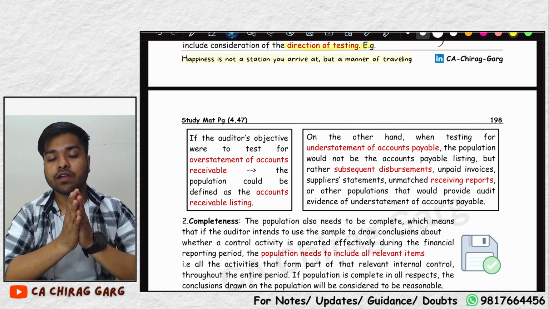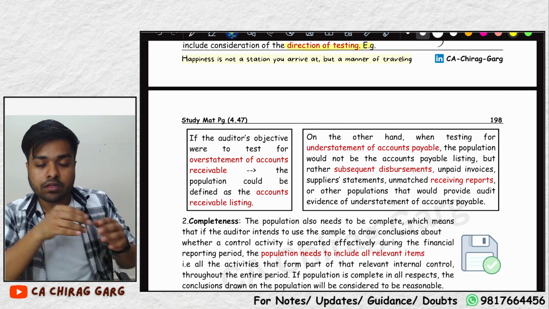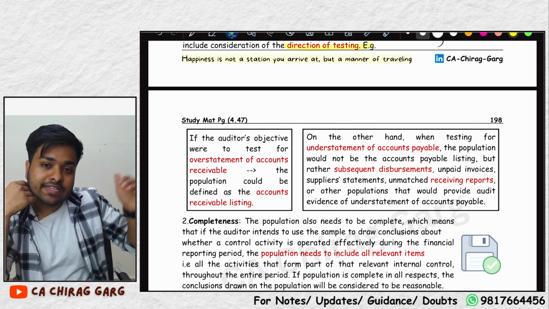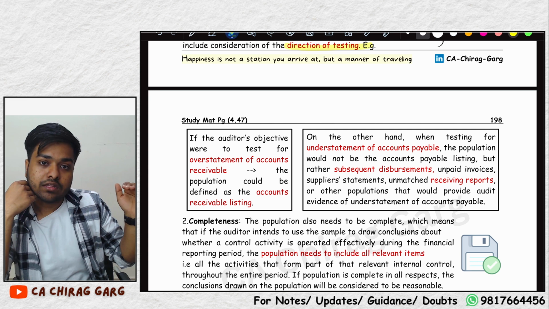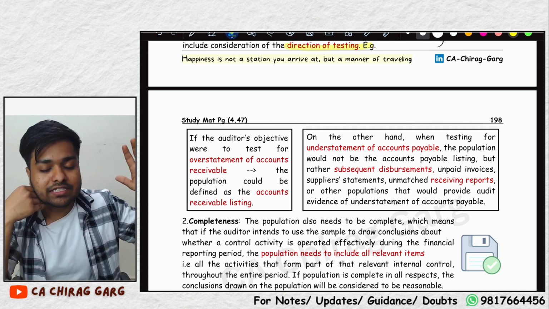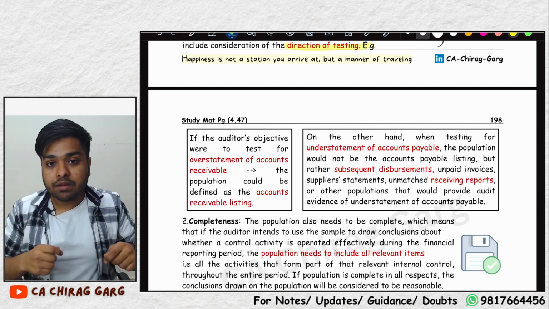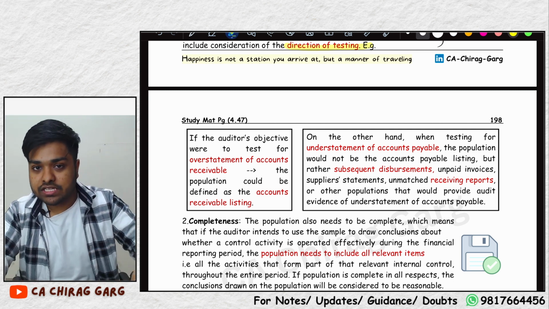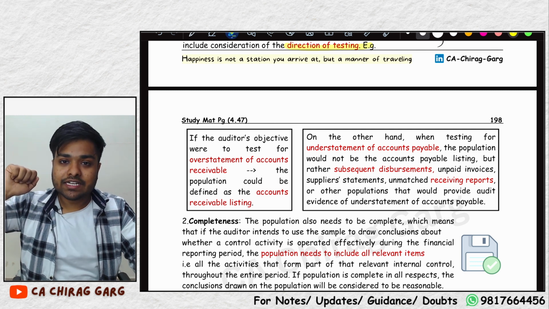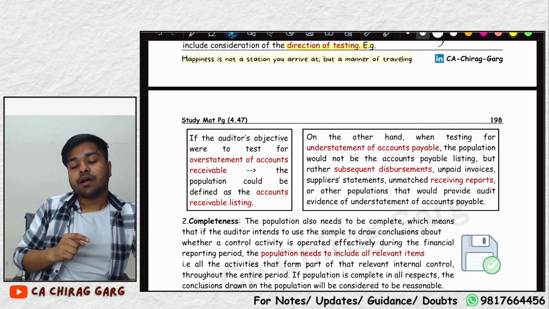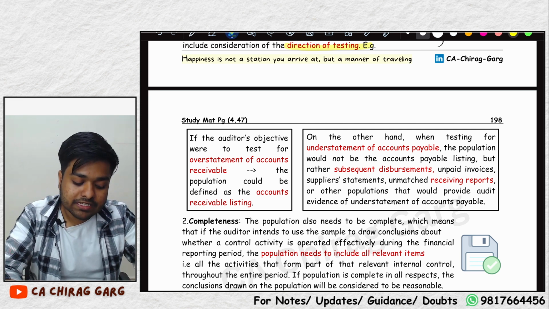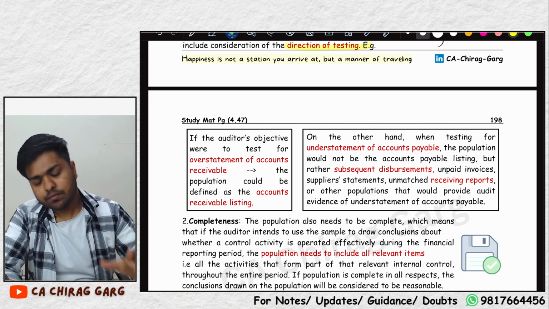For example, if a company wants to increase the profit, what will it do with its debtors? Will it reduce its debtors or will it increase its debtors? The company will try to increase its debtors, so that it can show that we have made huge sales, and for creditors it will try to reduce its creditors. So when a company has increased its debtors and you want to check whether the company has recorded appropriately or not, what will you do?